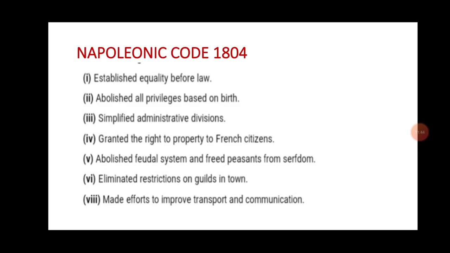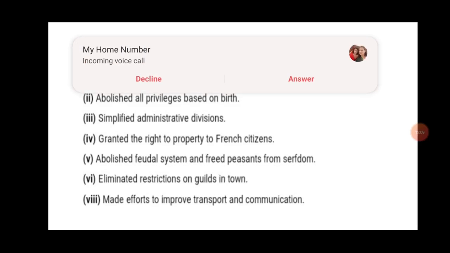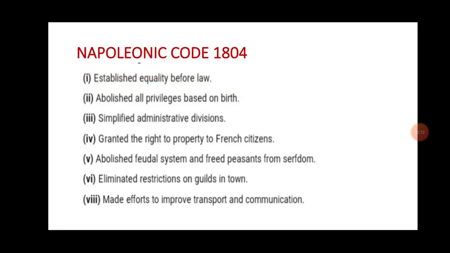The right to property was given to the French citizens, and he abolished the feudal system and freed peasants from serfdom. The feudal system was the main root reason among the French people, and that became one of the big reasons behind the revolution. So this was solved by Napoleon. He eliminated restrictions on guilds in towns.